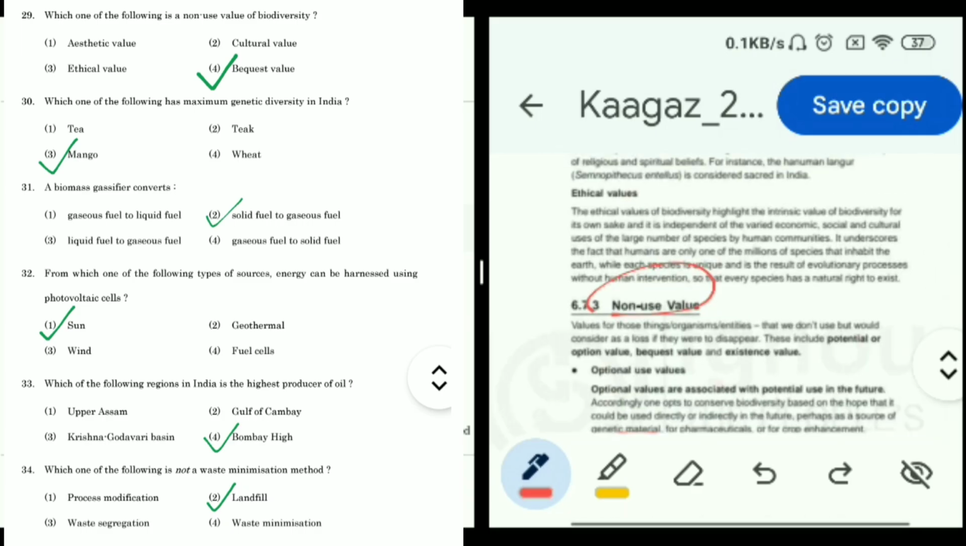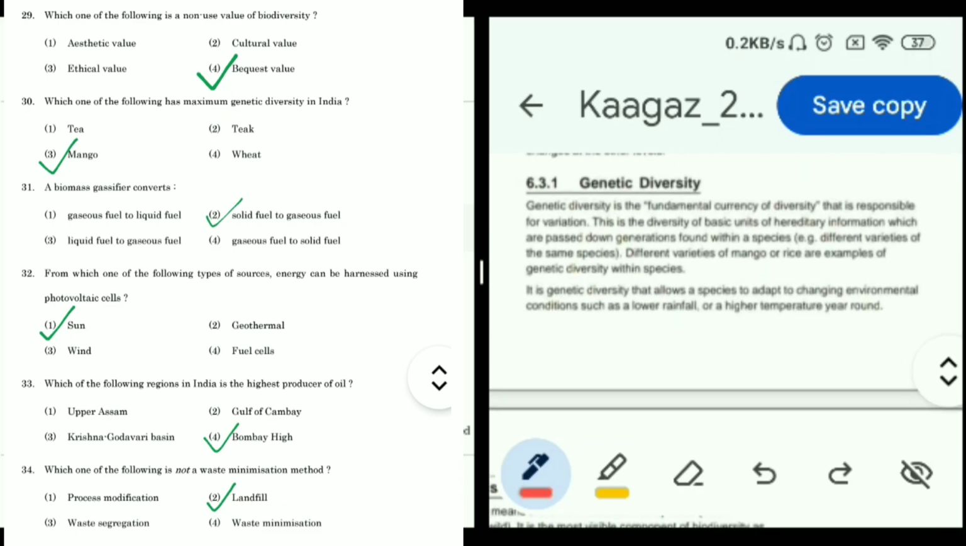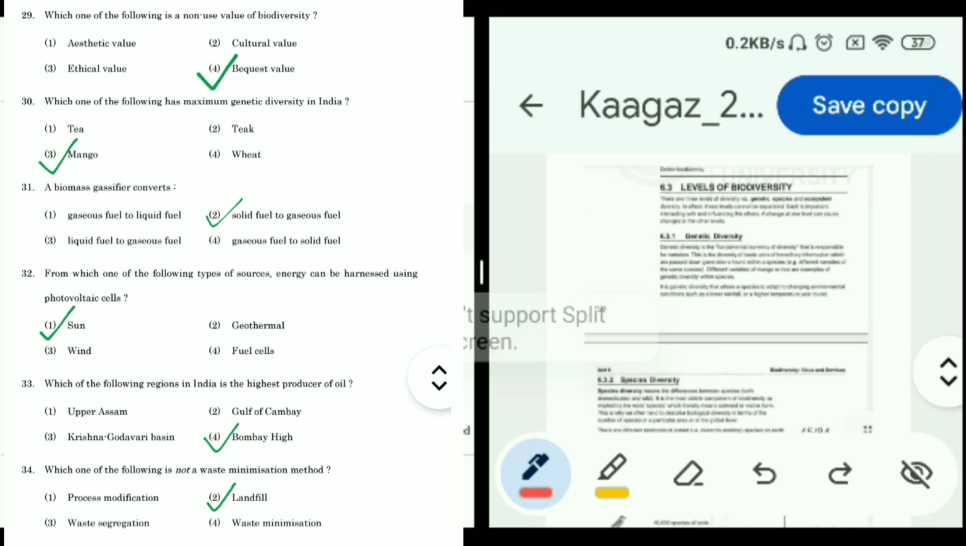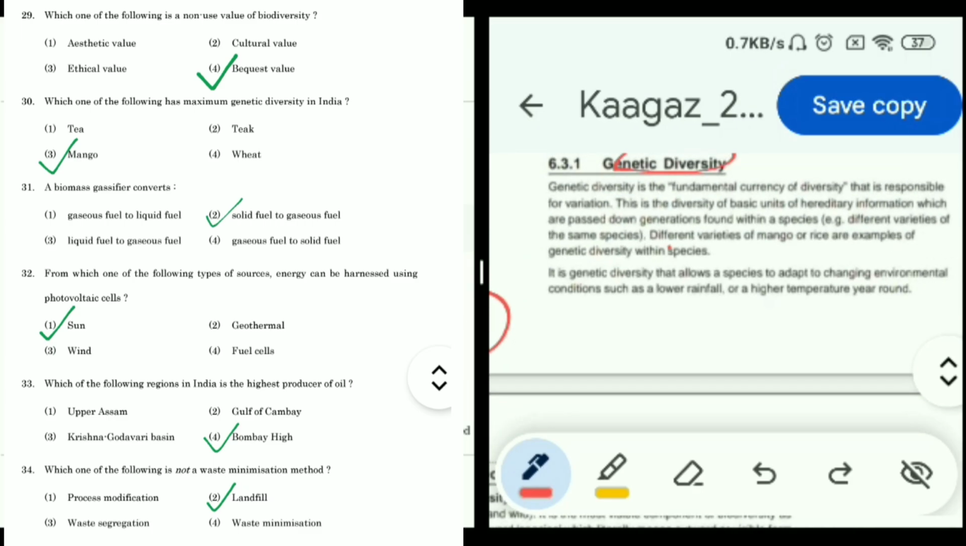Now question 30, which one of the following has maximum genetic diversity in India? Options are tea, teak, mango or wheat. This answer you can see in the book on page number 106, Unit 6. We can see this line: different varieties of mango or rice are examples of genetic diversity within a species. So mango and rice are the answer, and in question 30 mango is given, so mango is the answer. So third, mango, is the answer of question 30.